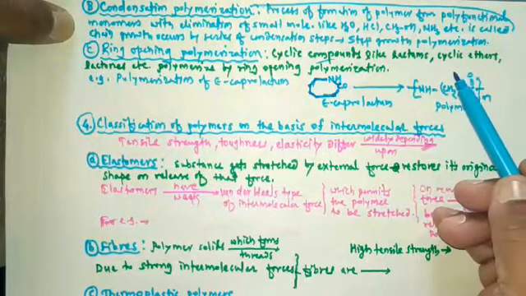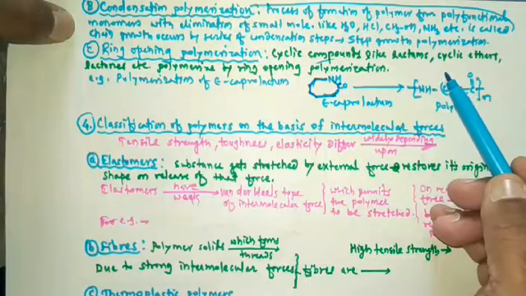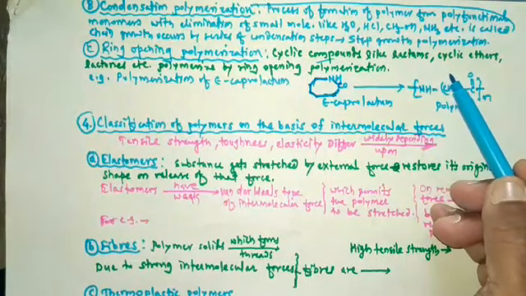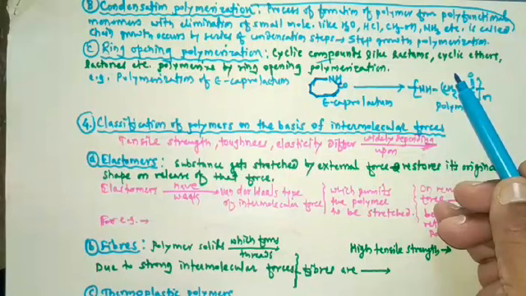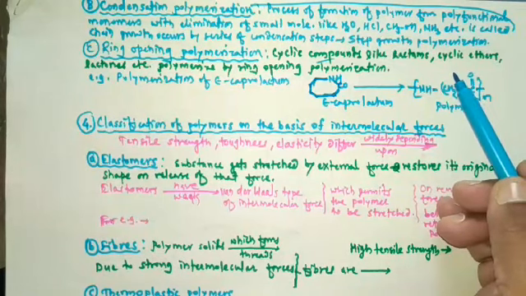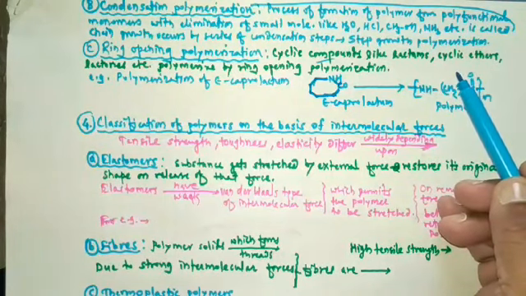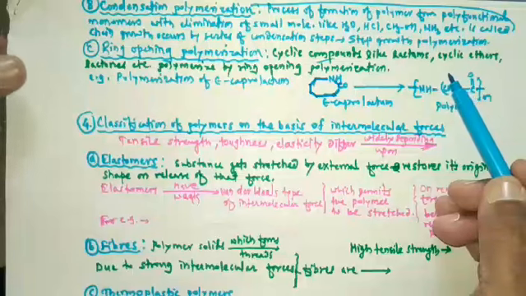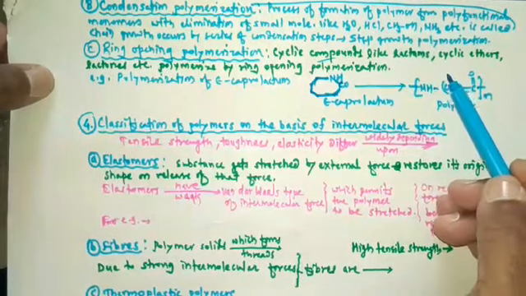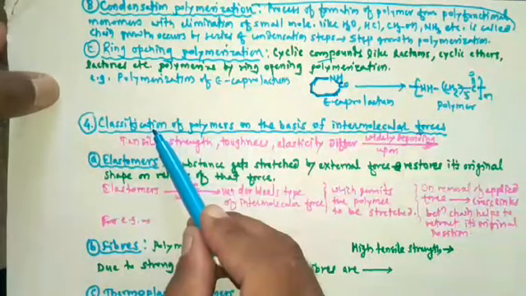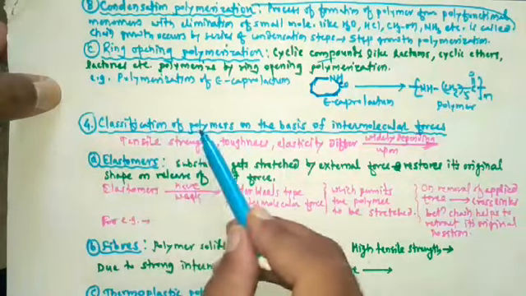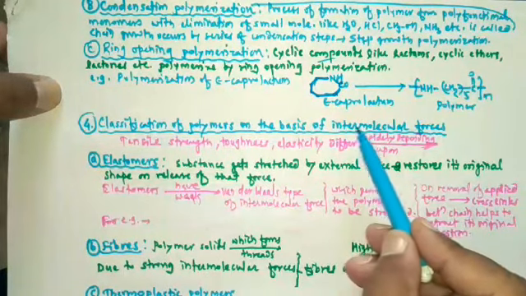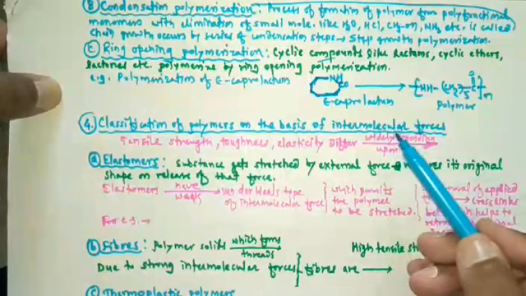So here we finished this particular classification, that is classification based on mode of polymerization. Then we are going to study the next classification, that is classification of polymers on the basis of intermolecular forces.